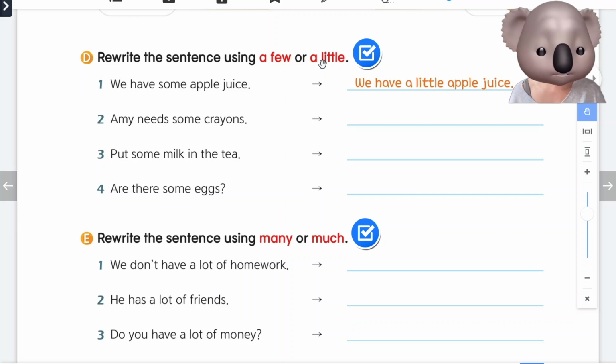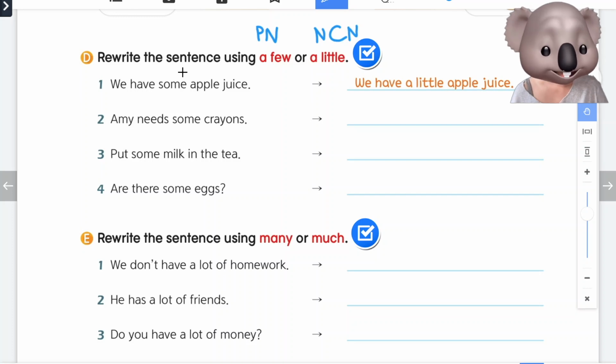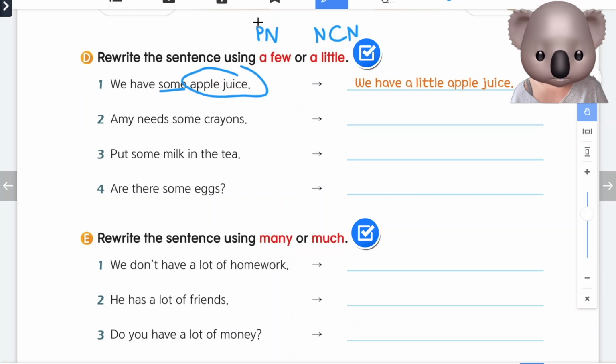In part D, the directions say to rewrite the sentence using a few 또는 a little. Remember, a few는 plural nouns이랑 사용하면 되고 a little는 non-count에만 사용하면 돼. I will write plural nouns and non-count nouns so we can remember. Number 1, we have some apple juice. apple juice는 non-count noun이잖아. A few, plural noun. A little, non-count noun. So we will change some to a little.